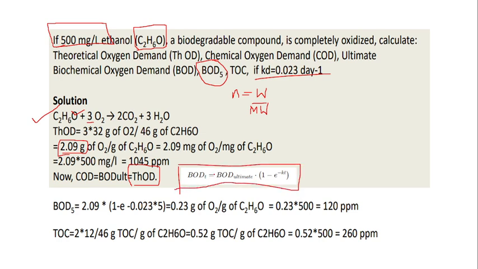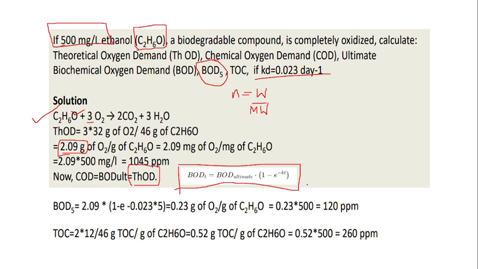BOD at any time t is equal to ultimate BOD into 1 minus e power minus kt. Okay, already the value of k is given. Degradation constant Kd is equal to 0.023. Okay, and the time here is they have asked you the BOD 5.